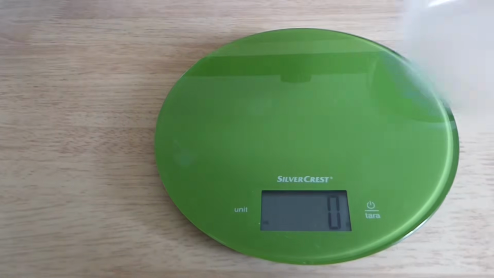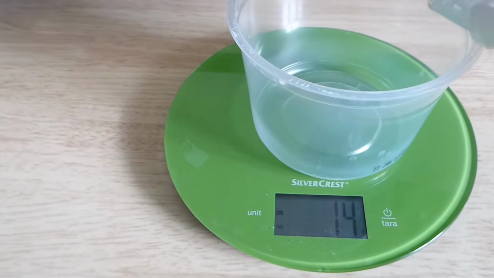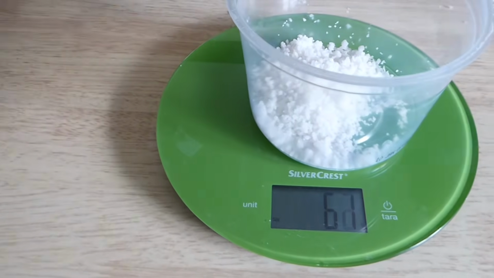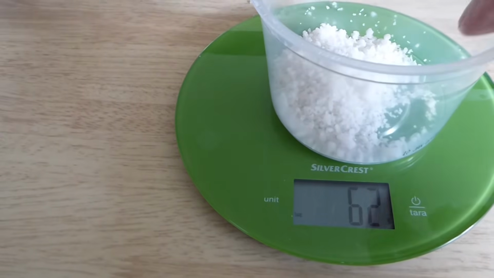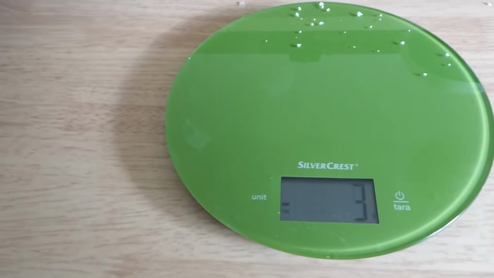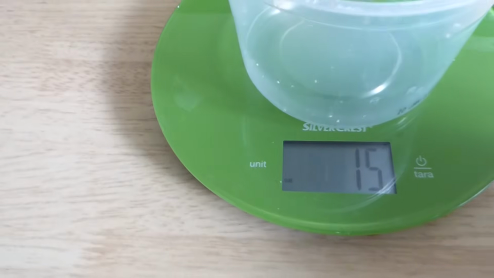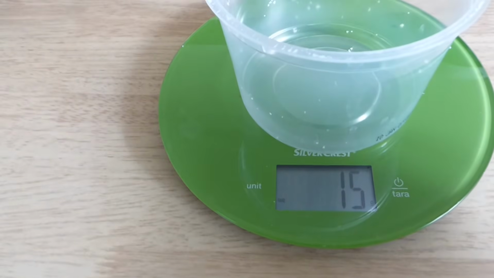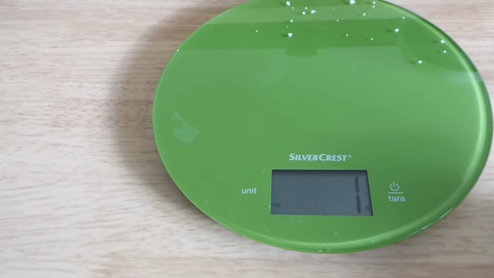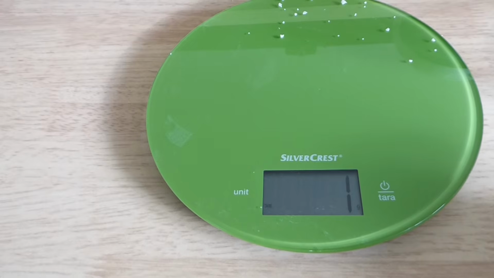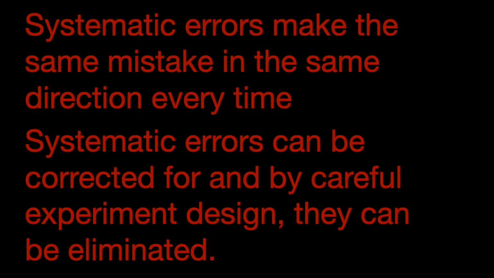Another example, measuring out some chemical. Put a bowl on the scale and measure some out. I've got 62 grams. Well, not really, because if I empty that out, I have forgotten to take into account the mass of the bowl. And, in fact, if I take the bowl off, I've also not taken into account that the balance did not start at zero. These are avoidable systematic errors.